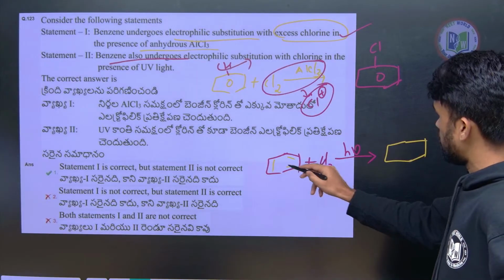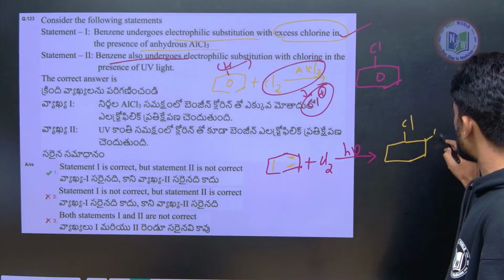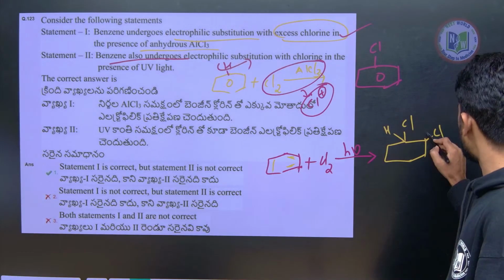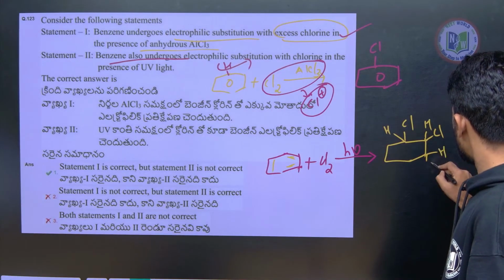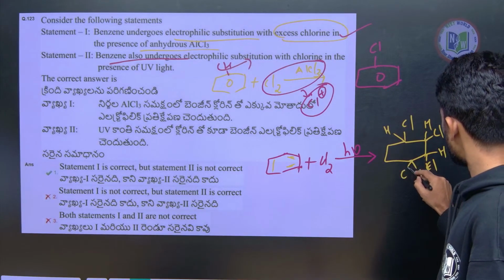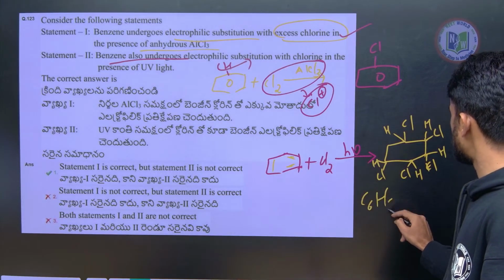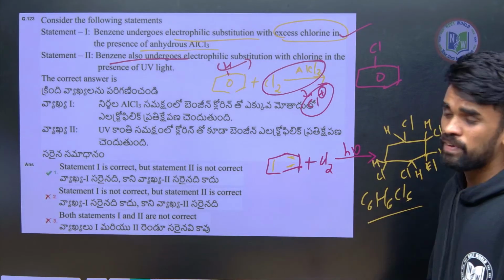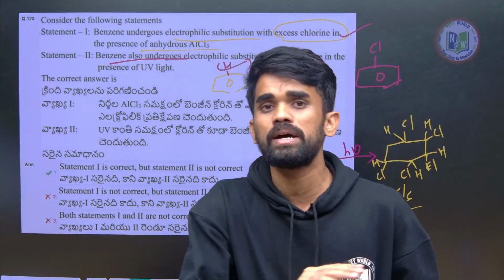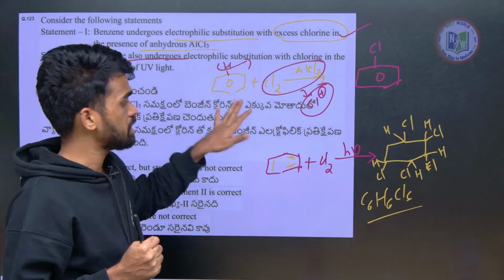So therefore we will be getting benzene with all 3 pi bonds, how many are there? So that will be chlorinated like this. On each carbon now we have one chlorine and one hydrogen. This will be the answer, like this. So I can write C6H6Cl6. We are just adding chlorines to this now. So we can say this is addition reaction but not the substitution reaction. They are saying it is substitution. No, this is addition reaction.